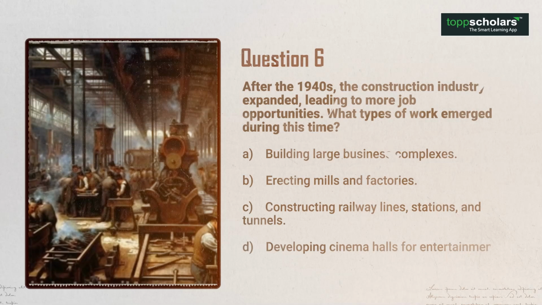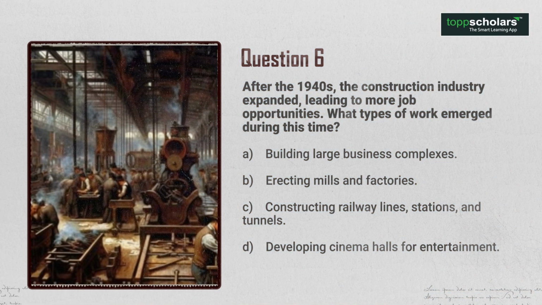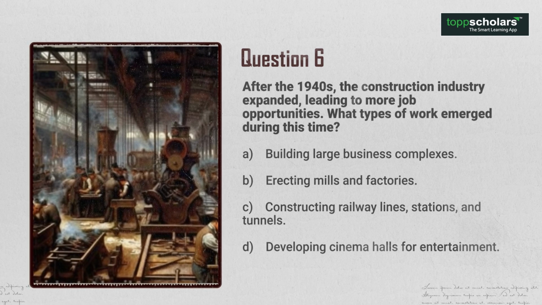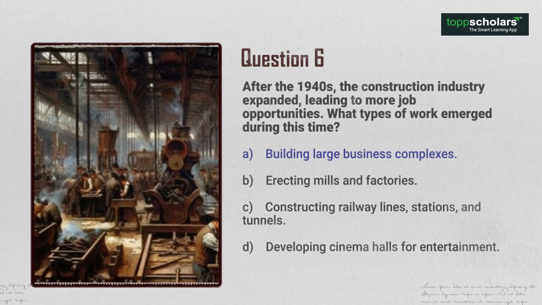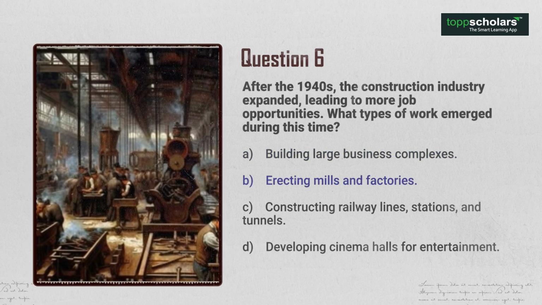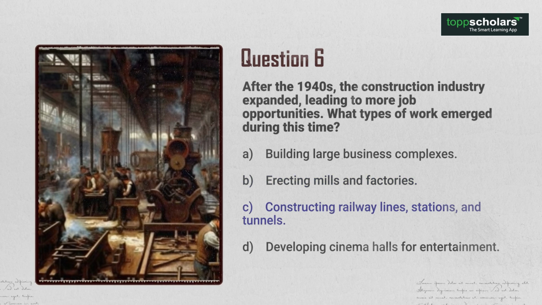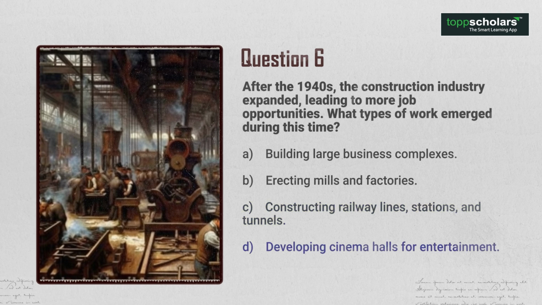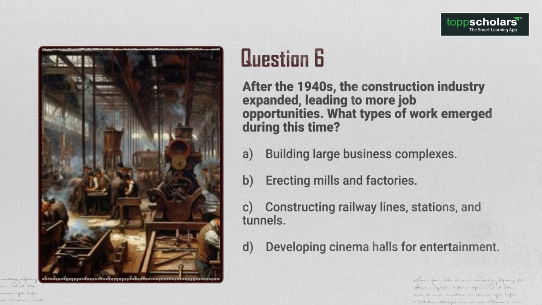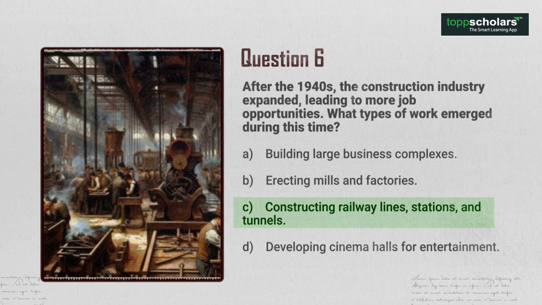Question 6. After the 1940s, the construction industry expanded, leading to more job opportunities. What types of work emerged during this time? A. Building large business complexes. B. Erecting mills and factories. C. Constructing railway lines, stations and tunnels. D. Developing cinema halls for entertainment. The answer is option C. Constructing railway lines, railway stations and tunnels.